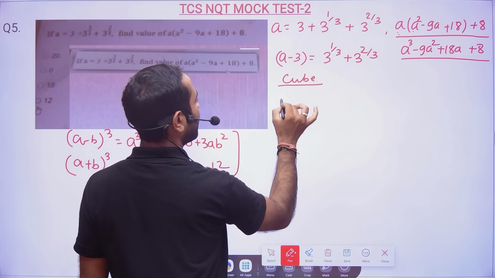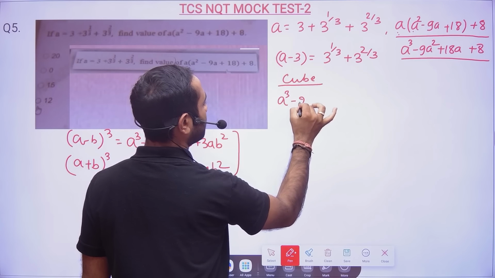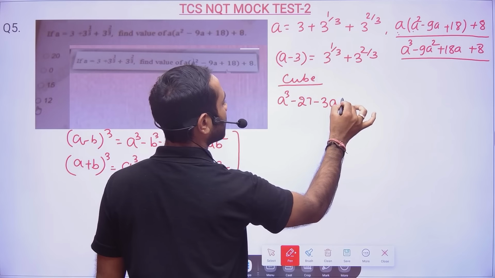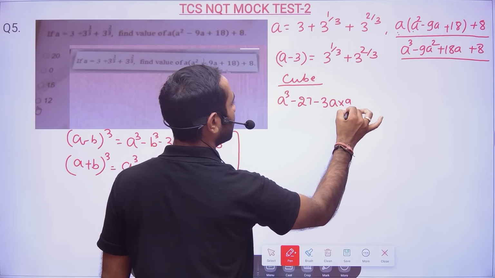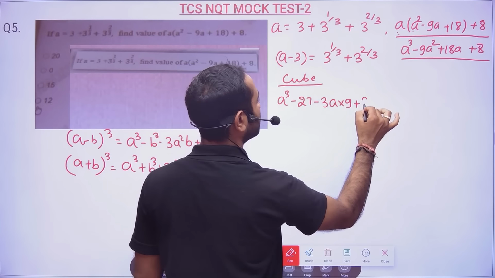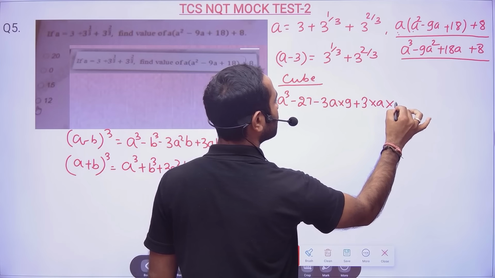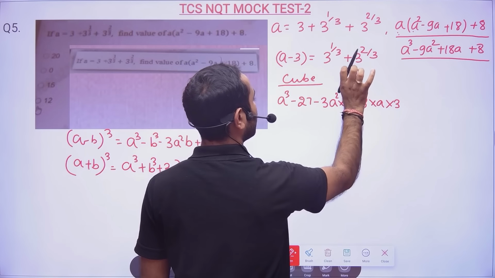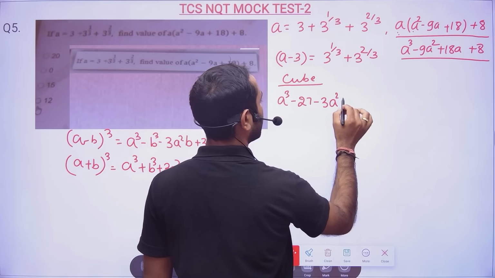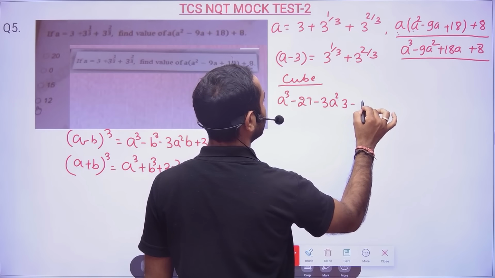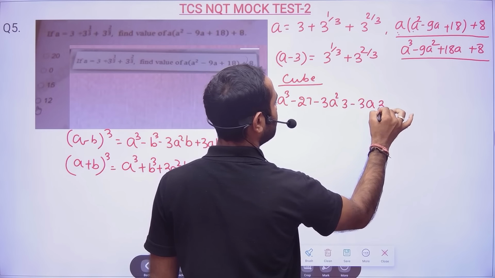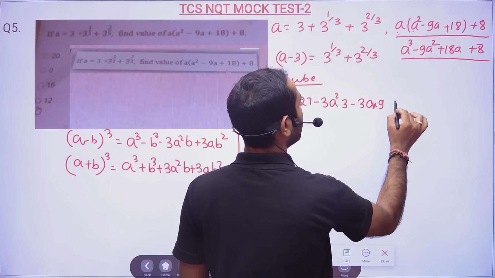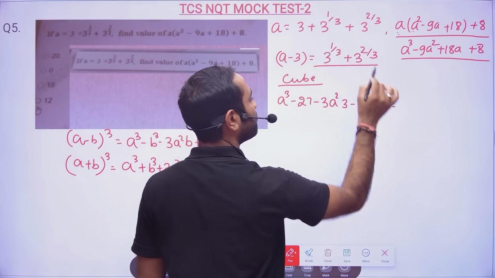So here A minus B cube, so A cube minus B cube minus 3A square B, 3A square will be 9, and plus 3AB square, so 3 into A into B square, 3A into B square. I have just put in the formula. Is equal to this also cube we will do.